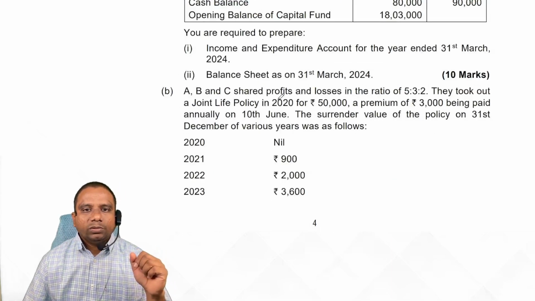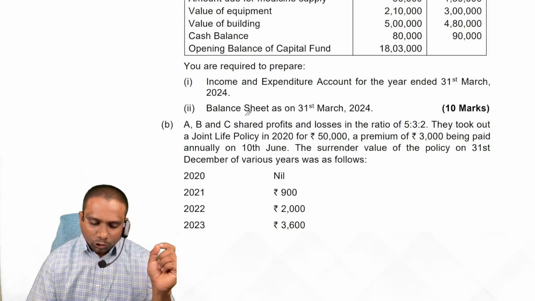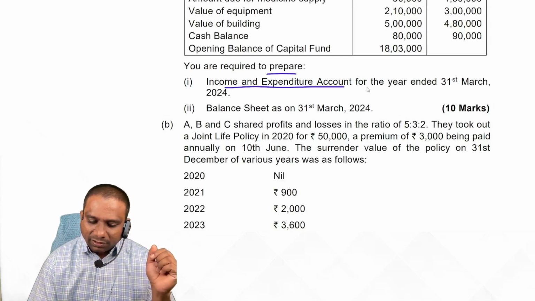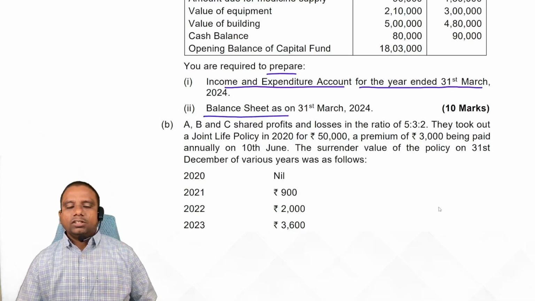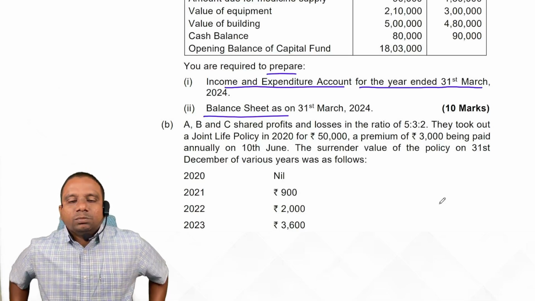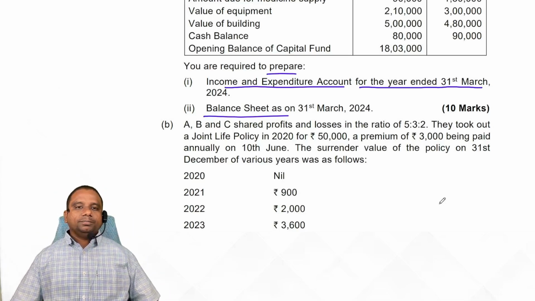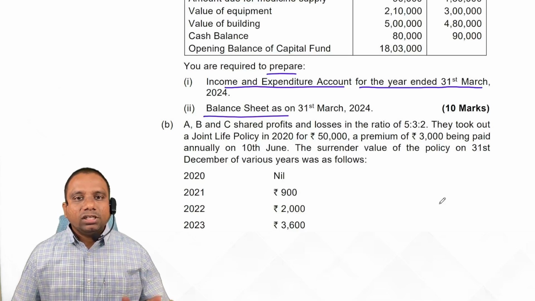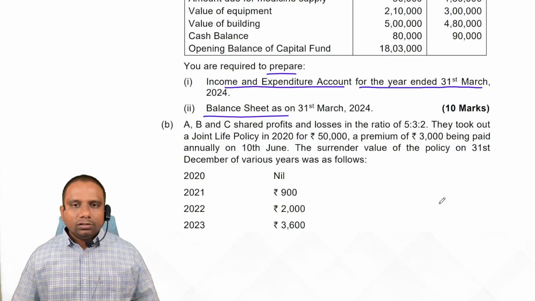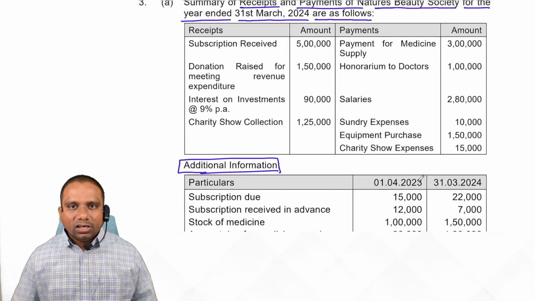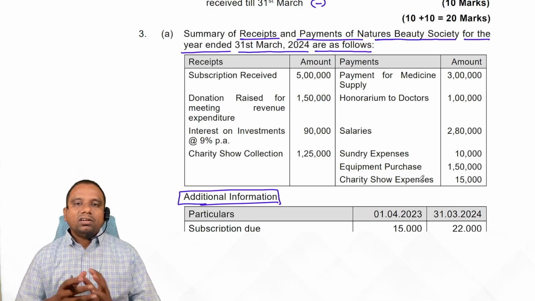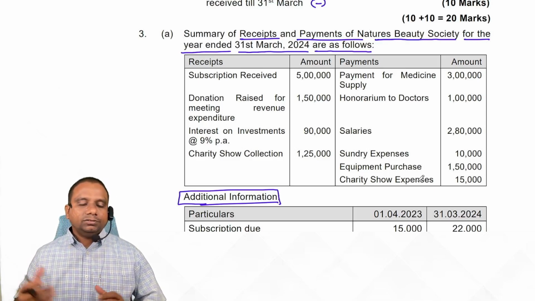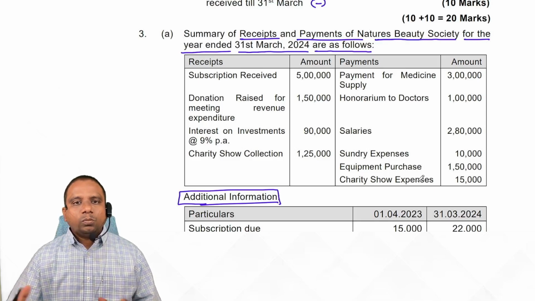Now what do you have to prepare? You are required to prepare the income and expenditure account for the year ended 31st March and the balance sheet also. First, do one thing. Prepare the income and expenditure account and balance sheet format. After drawing all the formats, read the problem first, identify the adjustments, and write down the items as they are in the appropriate place.